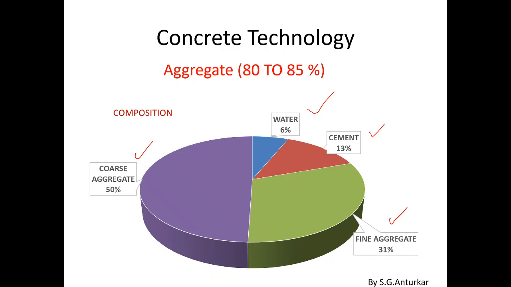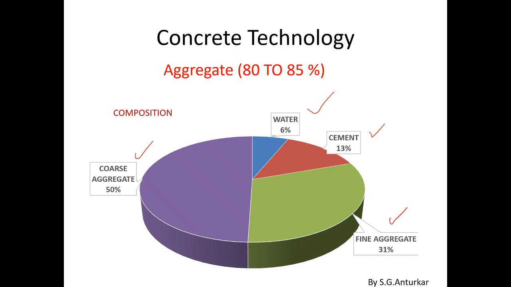Out of this, the aggregates are about 80 to 85% of the volume of concrete. Coarse aggregate is 50%, whereas fine aggregate is 31%. So the total aggregate volume is 80 to 85%.